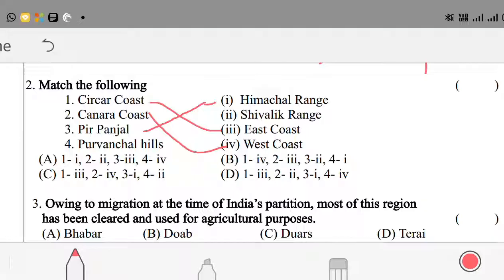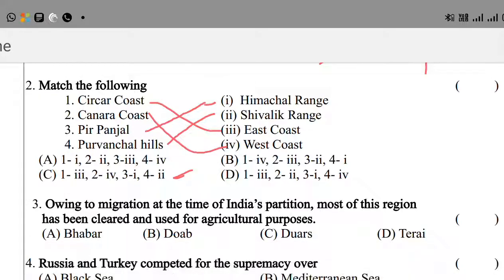And Purvanchal hills are related to the Shivalik range, that is option 2. So 3, 4, 1, 2 is the right answer. Option C is the right answer. Okay, let's go to the next question.